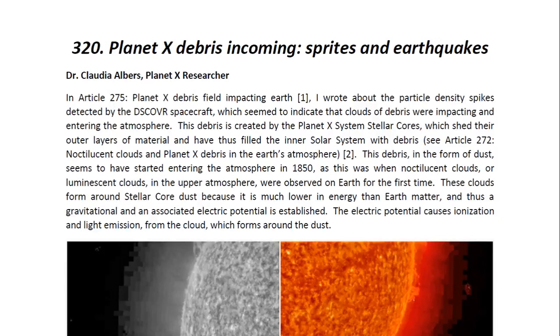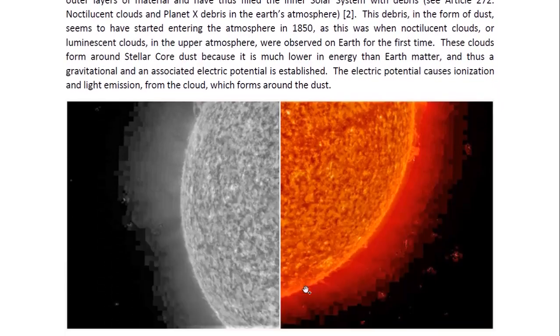These clouds form around stellar core dust because it is much lower in energy than Earth matter, and thus a gravitational and an associated electric potential is established. The electric potential causes ionization and light emission from the cloud, which forms around the dust.